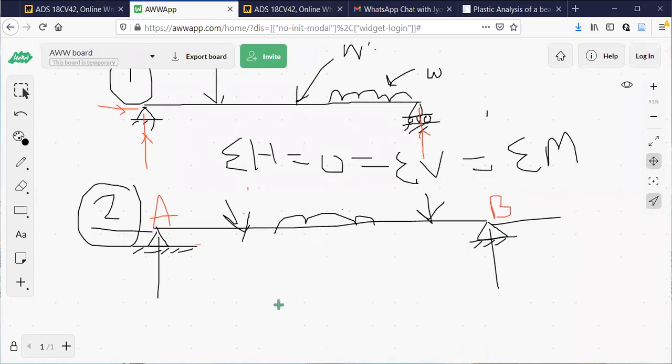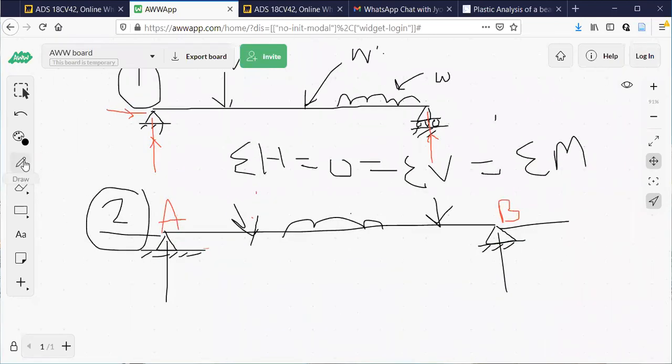So observe here, why this is indeterminate, I'm trying to tell you now. There are four unknowns, whereas we have got only three equations of equilibrium. So this has become an indeterminate structure.